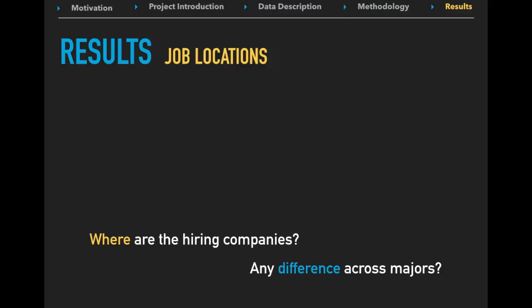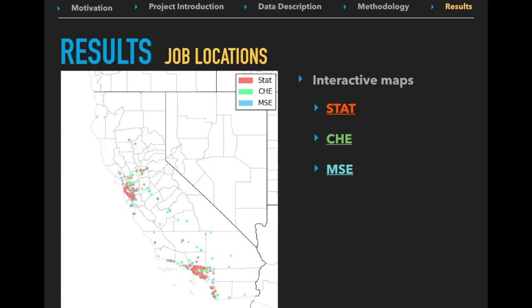Let's first get a general idea of the current job market in California. Let's see where are the hiring companies and if there is any difference in the job locations across different majors. Here's a little map that gives us a glance of the distribution of the hiring companies. Each dot on the map represents a company, and the colors of the dots distinguish the three majors. Not surprisingly, there are two clusters on the map. One is at the Silicon Valley, and the other is around Los Angeles. Another interesting observation is that the stat companies are more closely centered at these two locations, whereas the chemical engineering and material science companies are more widely distributed.